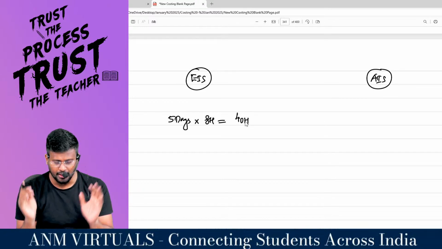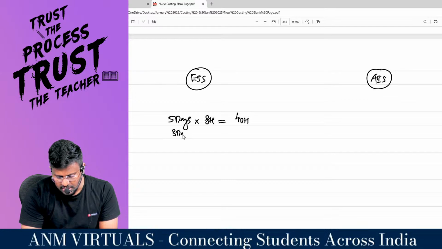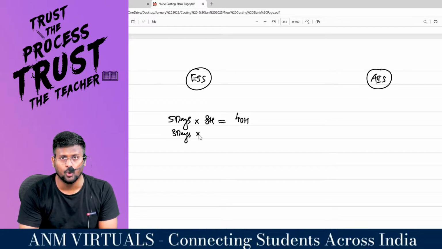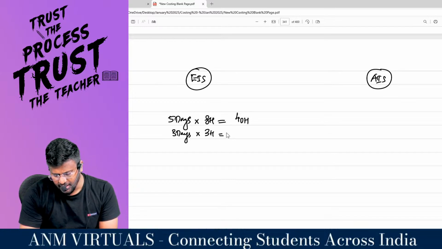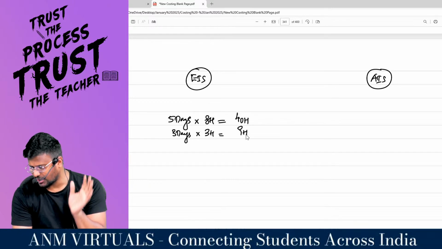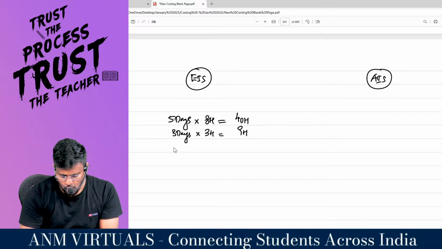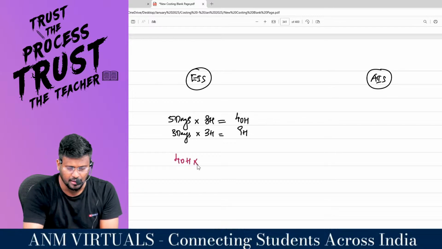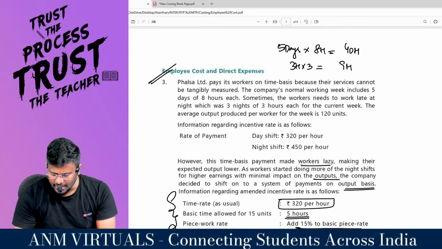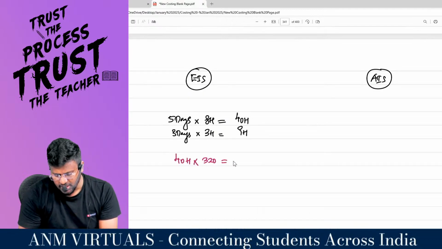This is during daytime. On 3 days, employees will do overtime. Every day they will work 3 hours, so totally 9 hours of overtime. Surely overtime will have an overtime premium. For the 40 hours worked in the daytime, employees get the day shift rate of 320 rupees per hour.